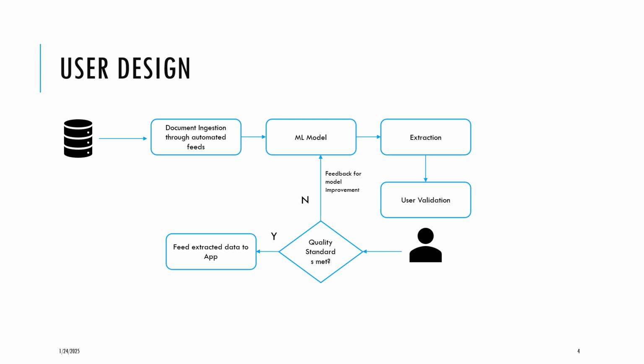So here is a simple user design for a basic model where we are collecting the information and processing these documents from an existing database and applying it to the model. The model runs and extracts the information, and the extracted information is sent to the user for validation through a simple UI where they can match the data to the existing document sets and say whether it is a valid or an invalid extraction. When it is a valid extraction, it goes to further feed into the application. If it is an invalid extraction, it goes back as a feedback loop.